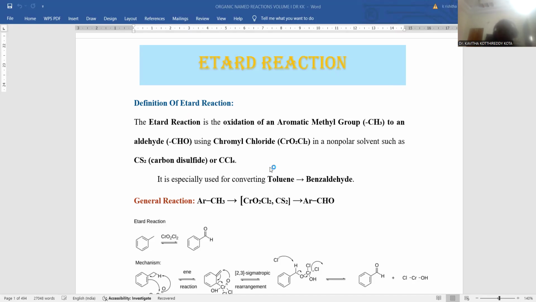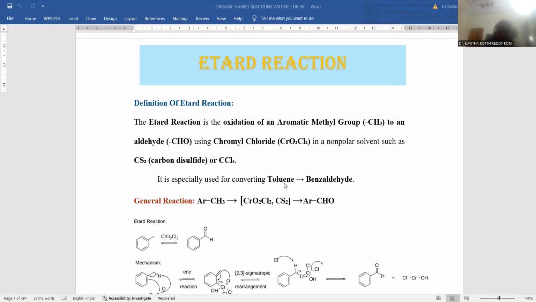The Etard reaction utilizes a specific, distinguished reagent, chromyl chloride, designated as CrO2Cl2. A non-polar solvent is suitable for this kind of reaction to proceed. Carbon disulfide is the suitable solvent for this, or else you can utilize carbon tetrachloride as well. Let me repeat. A methyl group is oxidized into an aldehydic functionality by treating with chromyl chloride as a reagent in the presence of a non-polar solvent medium.